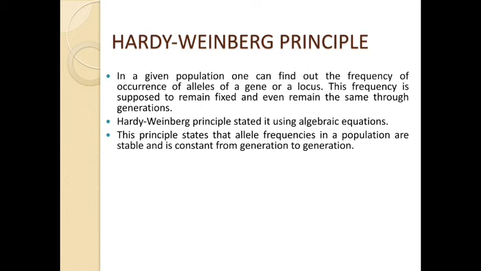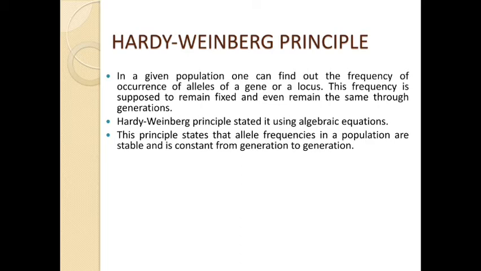My dear students, allele frequency means allele percentage in a population. It remains constant from one generation to the next. So allele percentage is never disturbed, it is always constant in a population.